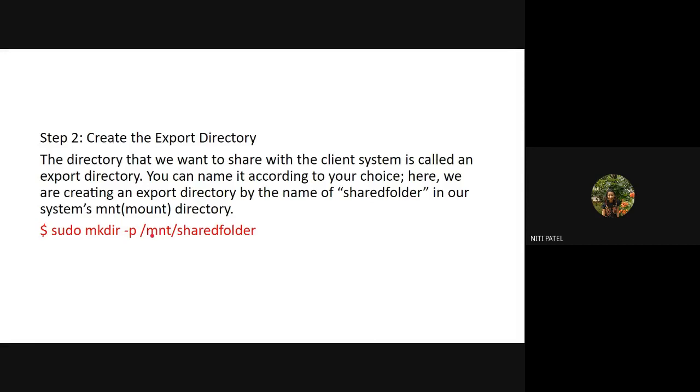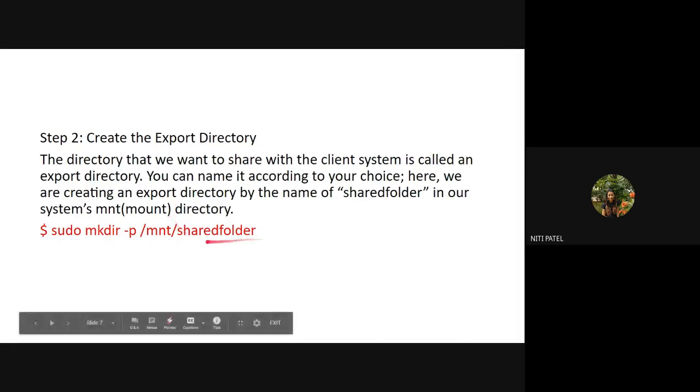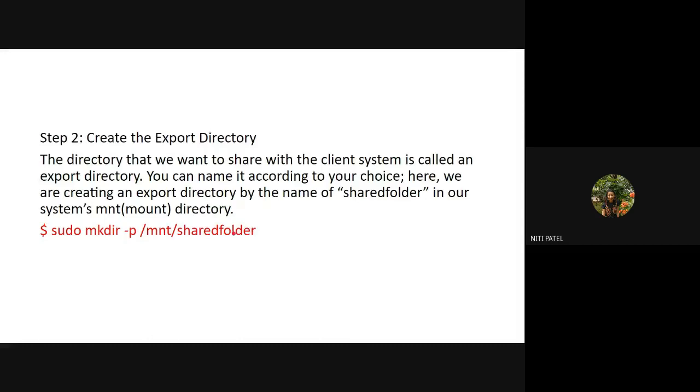Why is it inside mount? Because it is sending it from server to client machine. So to send any data from server to client machine, it will always store everything inside the MNT directory. Okay. So the server machine will create a folder, keep all the files inside that folder, and then share the entire folder to the client.